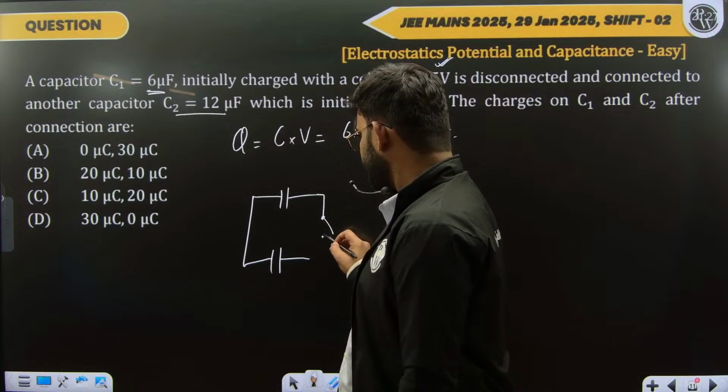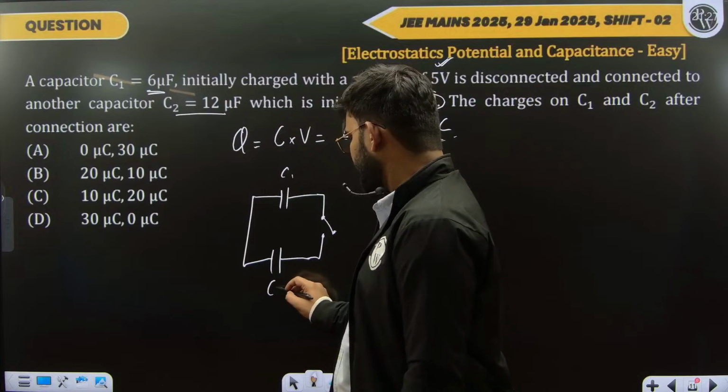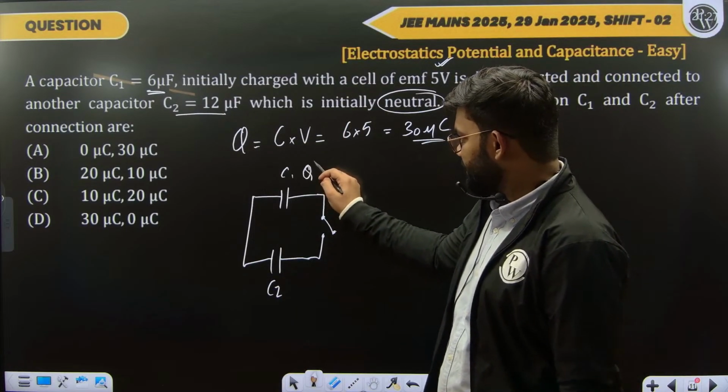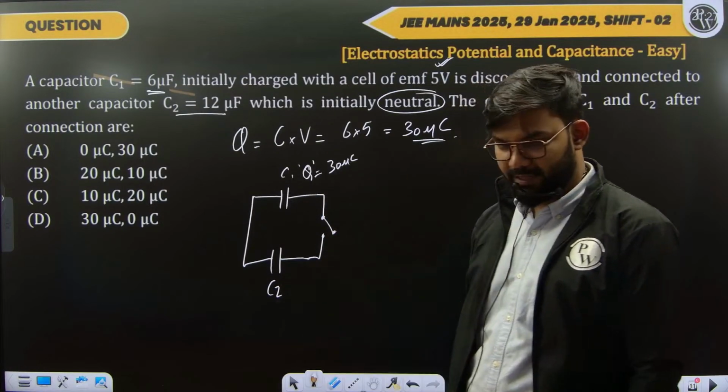So the situation is like this. We have a capacitor C1, another capacitor C2. Over here, this capacitor is fully charged with 30 microcoulombs. This capacitor is uncharged.